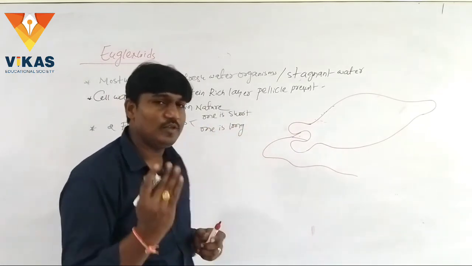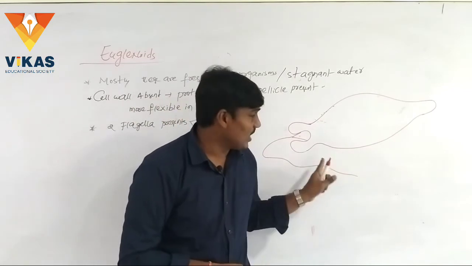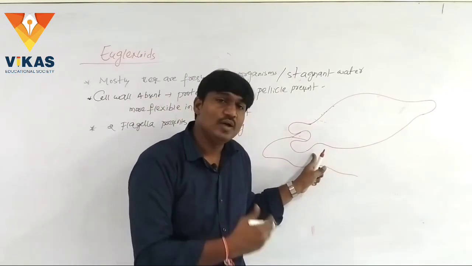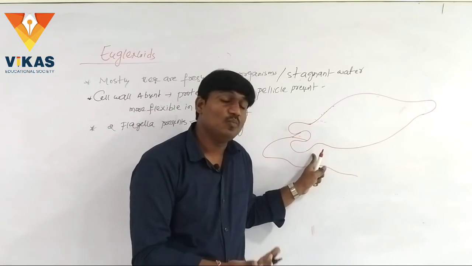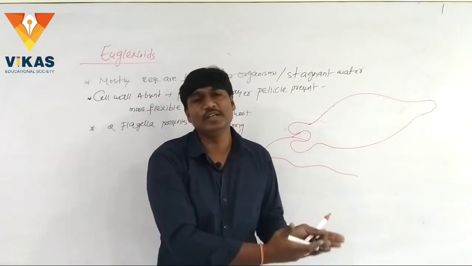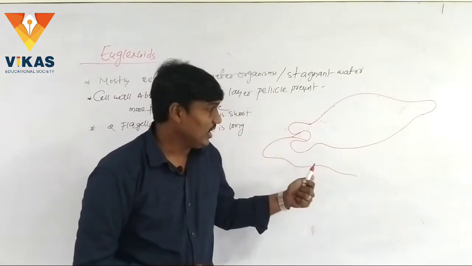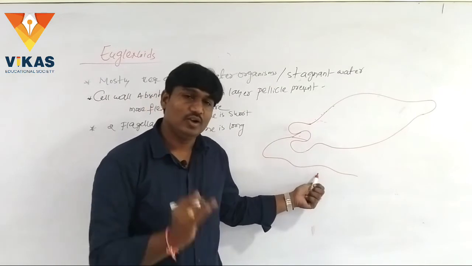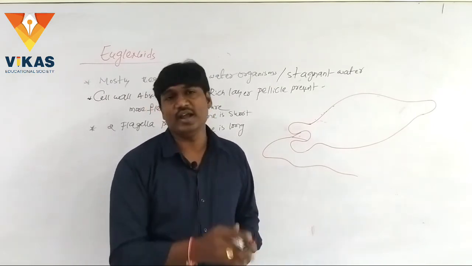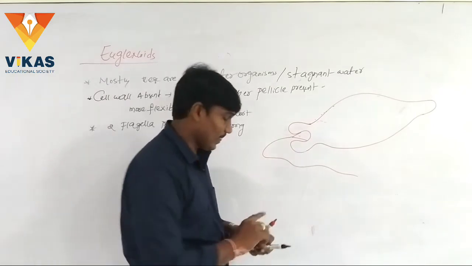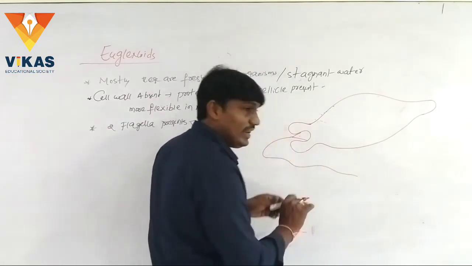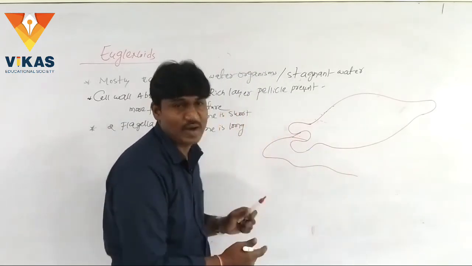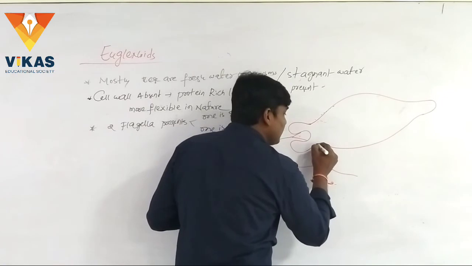Two types of flagella are present, and flagella are useful for the movement of the organism from one place to another. Here the euglenoids contain two types of flagella, one short and one long. Also, at the anterior part of the organism there is a structure containing three parts.